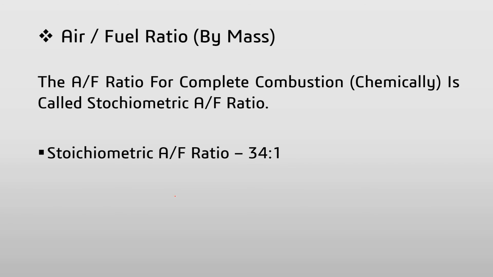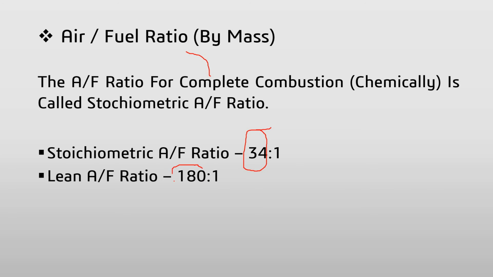For a complete combustion of 1 gram of hydrogen gas, it requires 34 grams of air. And a lean mixture is that mixture in which the amount of air is comparatively larger. So it has 180 to 1.